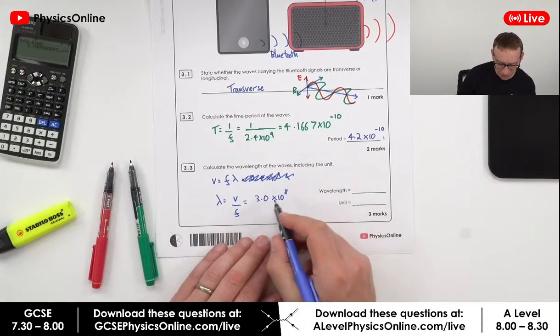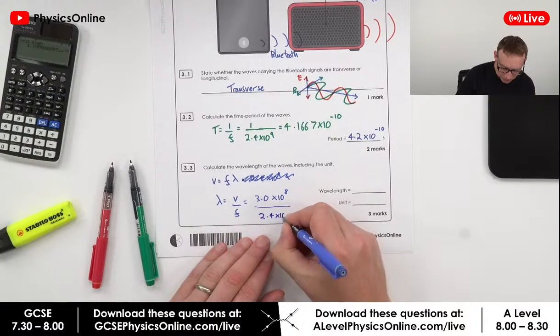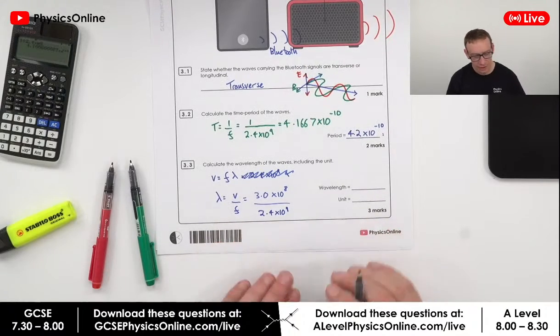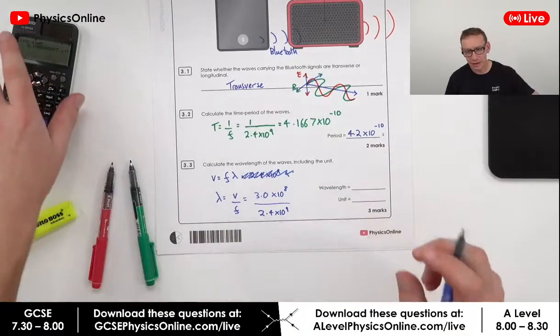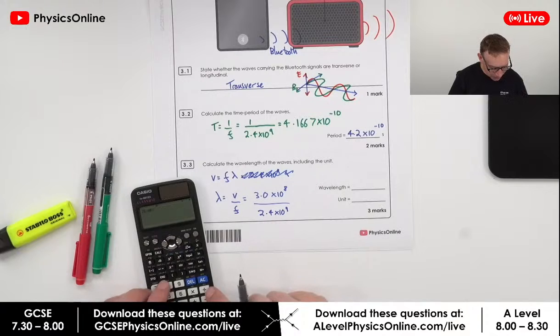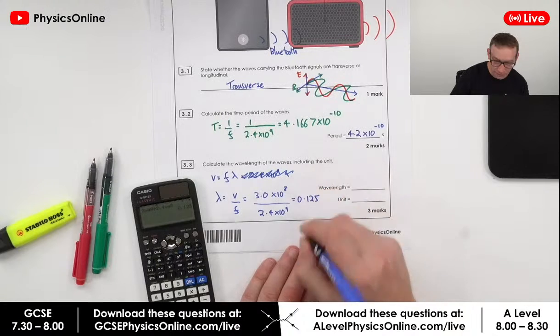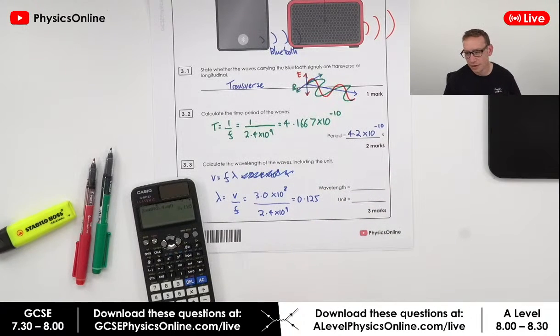Okay, so 3 times 10 to the 8 divided by 2.4 times 10 to the 9. Okay, now for that one over there, I can see a lot of people have got the right answer. So we've got 3 times 10 to the 8 divided by 2.4 times 10 to the 9, which equals 0.125. Okay, so we can leave it like that.